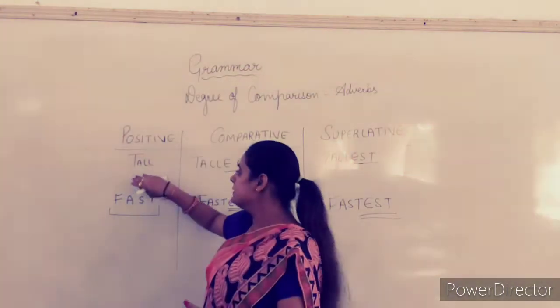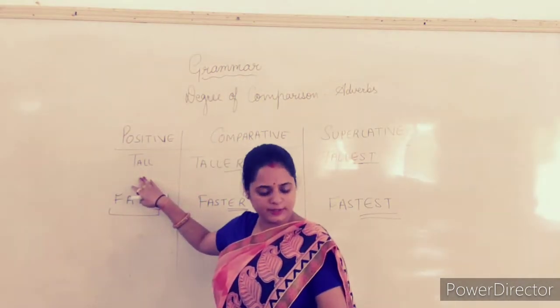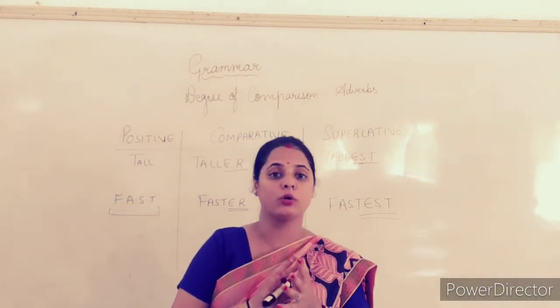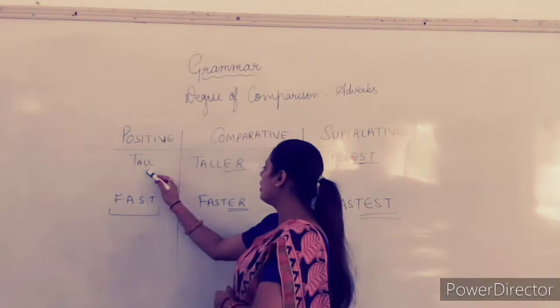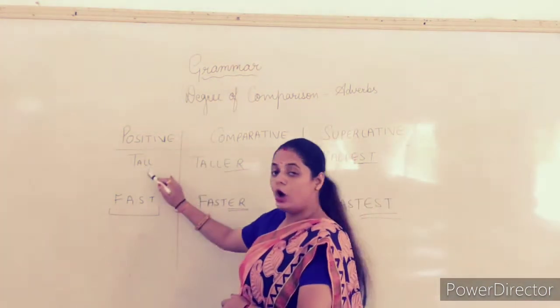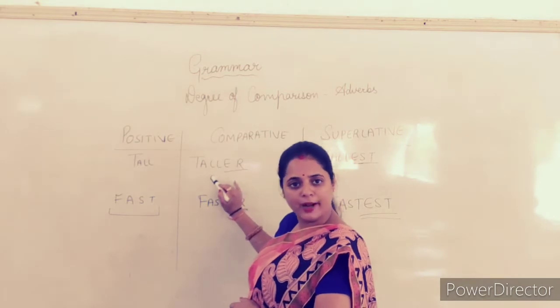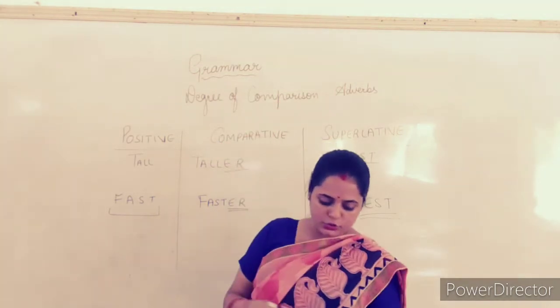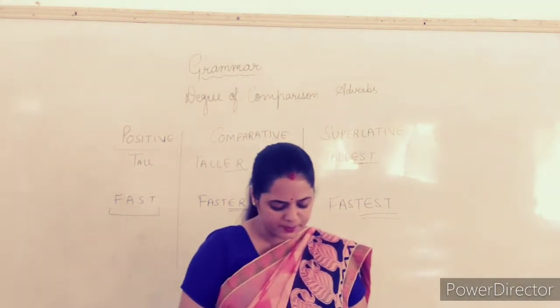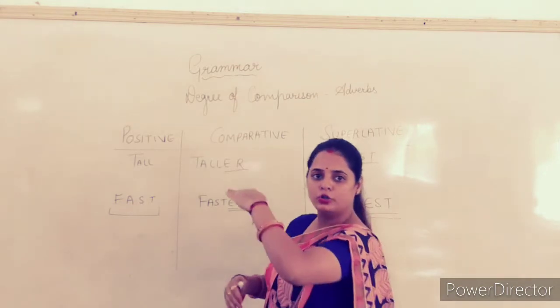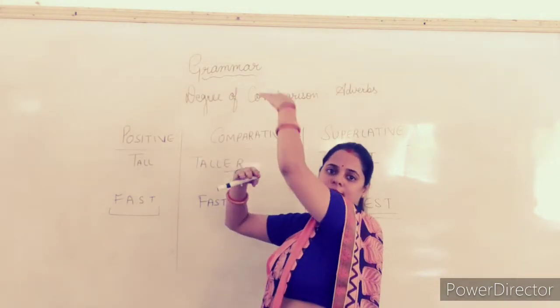As I told you, there is no comparison in the positive degree. Comparative degree, comparison between two, that is tall and taller. So there was a comparison between two, tall and taller, right? And in the superlative degree, comparison is between more than two or shows the highest degree. So tall, taller, tallest, right?